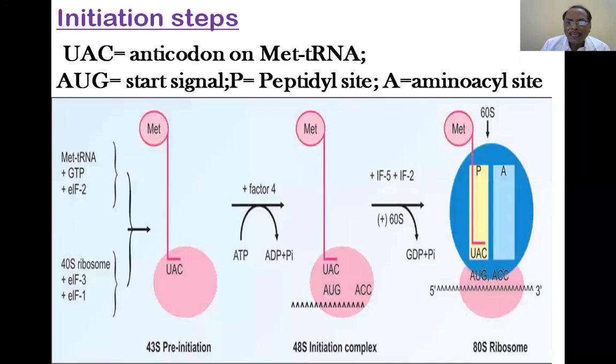The ribosome is supposed to be ready for protein synthesis, and when it becomes ready, the first step is that it separates into its units. One is the 40S unit, another is the 60S unit.